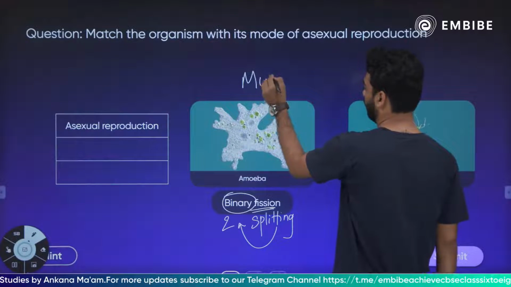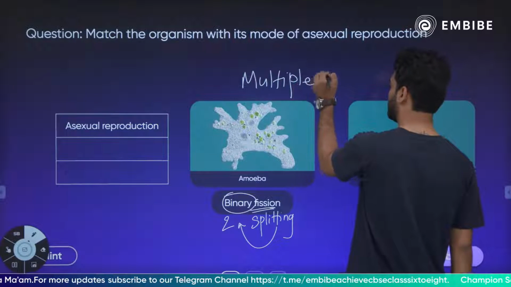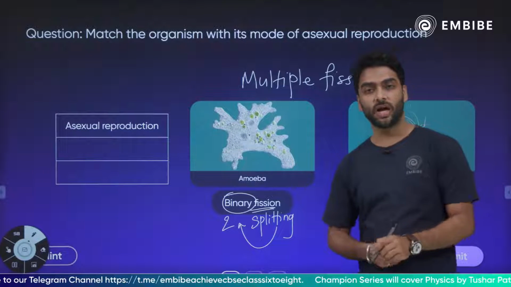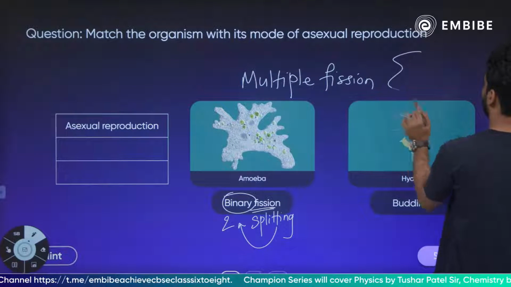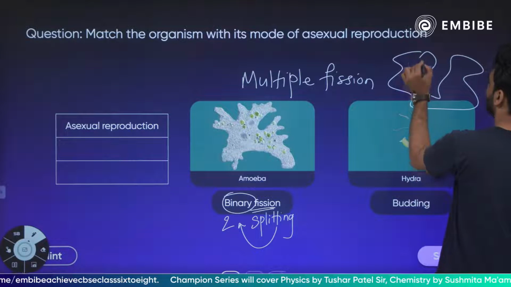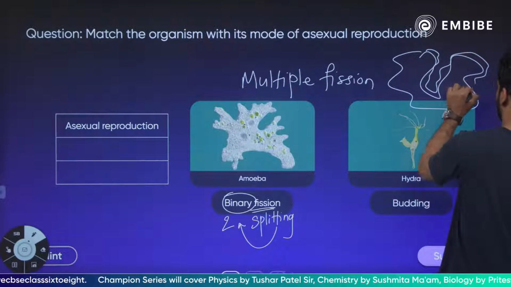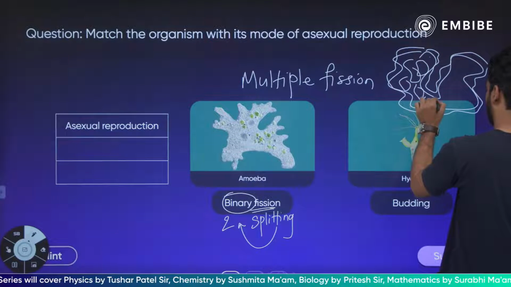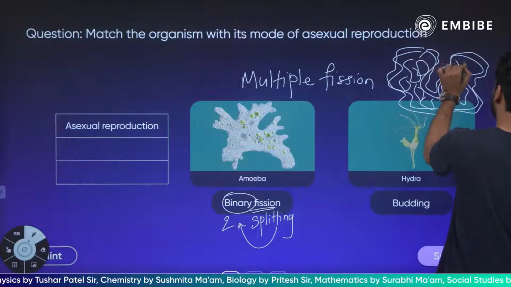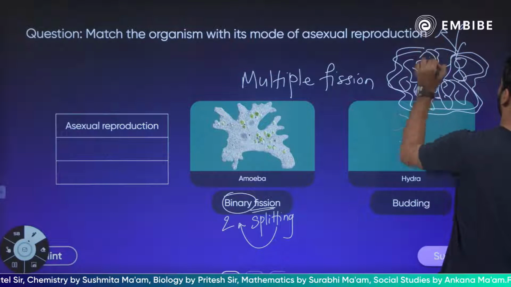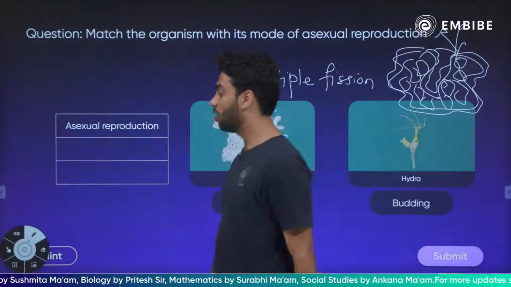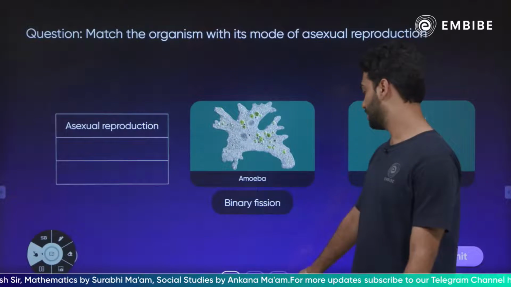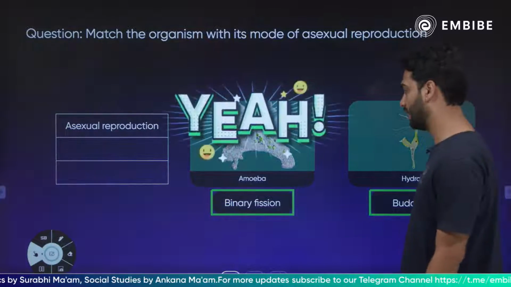उसी के तरह we have got one more called multiple fission which can be seen in plasmodium. It can be seen even in amoeba. तो multiple fission क्या होता है? तो जब amoeba के पास insufficient water है, the amoeba will develop a hard cyst around itself, right? And इस cyst के अंदर ही multiple daughter amoeba बन जाएंगे, right? एक दिन क्या होगा? एक दिन ये cyst फटेगा and all the daughter amoeba will be released in water, and that is called multiple fission which is seen in amoeba during unfavorable conditions. ठीक है, ये आंसर देख लेते हैं हम, बिल्कुल सही है.